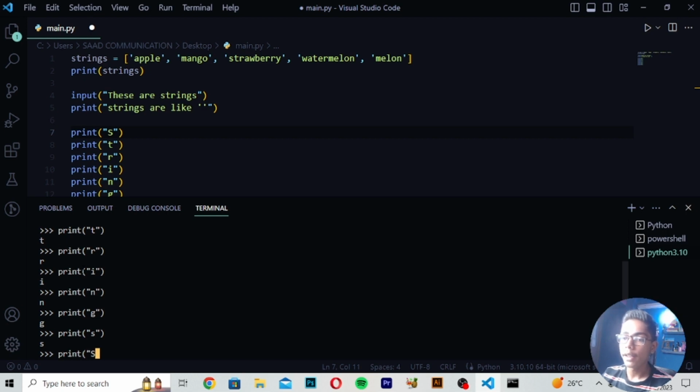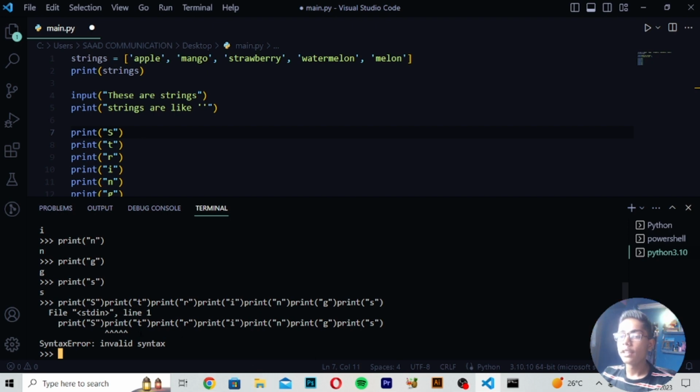If I write the print tag with string, write print again, then write T, then write print and R, write print and I, and then write print and n. Then write print and after that g, like this I have written. And after writing this, in the end you write s. So I write this, and then you press enter.